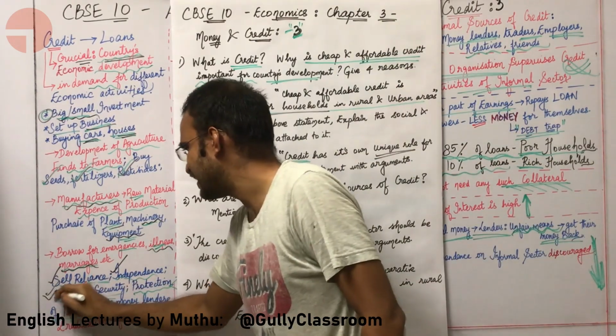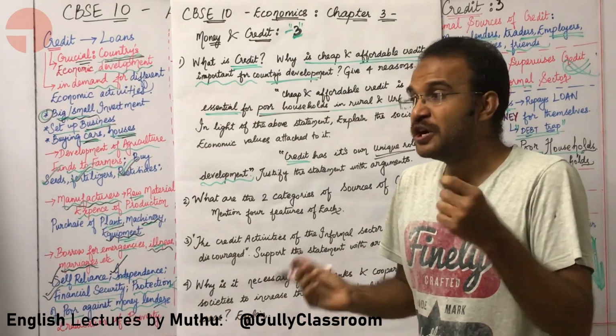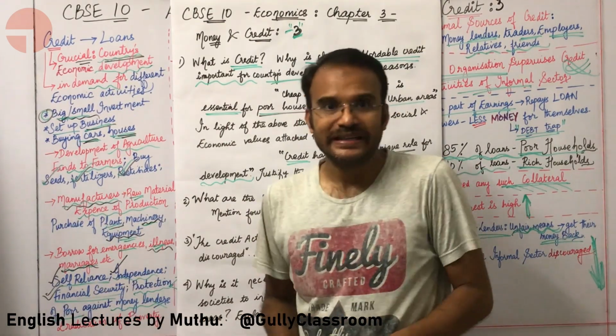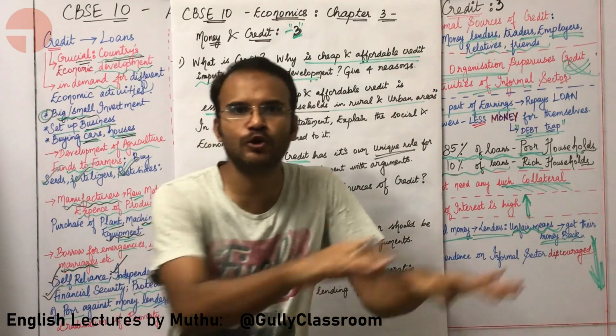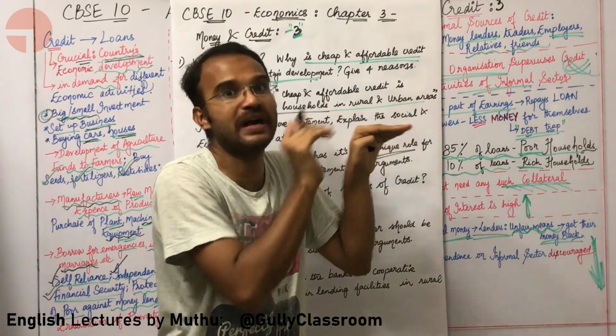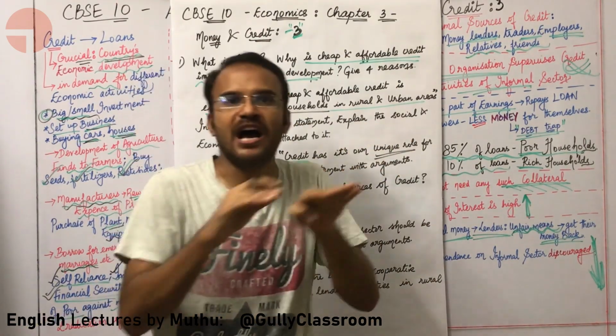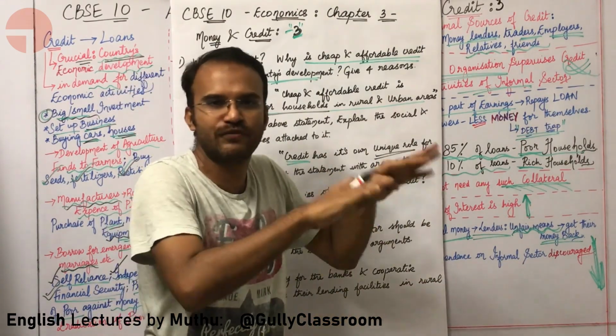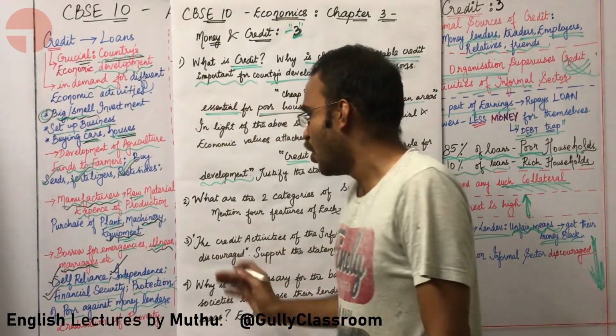Also, this results in financial security because the poor people are being given credit. There is no need for the poor people to go to very harsh money lenders. So the poor are being saved from the harsh money lenders.